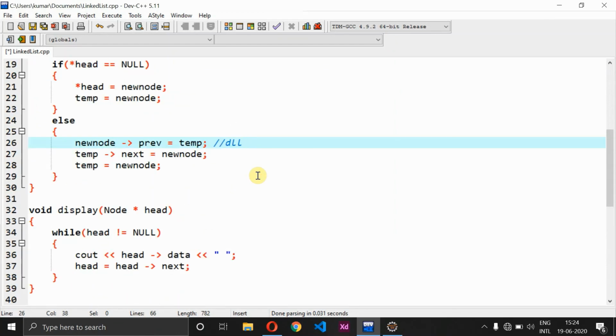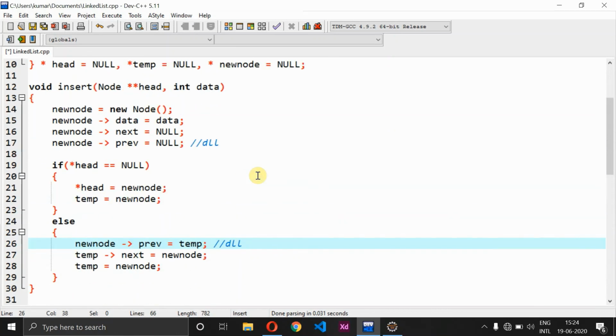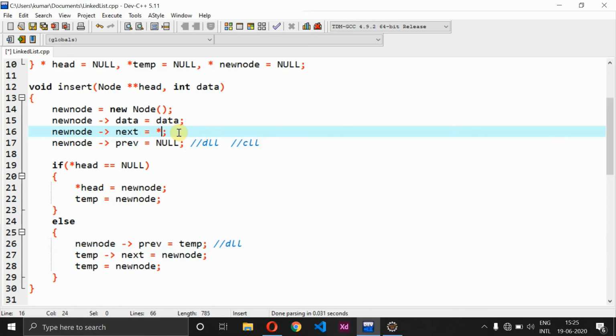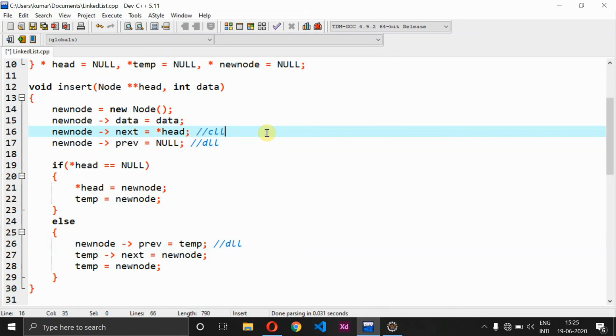So these are the 3 changes we have made in a singly linked list program to make it a doubly linked list. Now what I am going to do is convert this entire program into a circular linked list. For that, only one change should be made from the doubly linked list. So here instead of null, I am going to use star of head. So let previous be null. So next value should be modified as star of head, right? So for circular linked list, only here there should be a change.